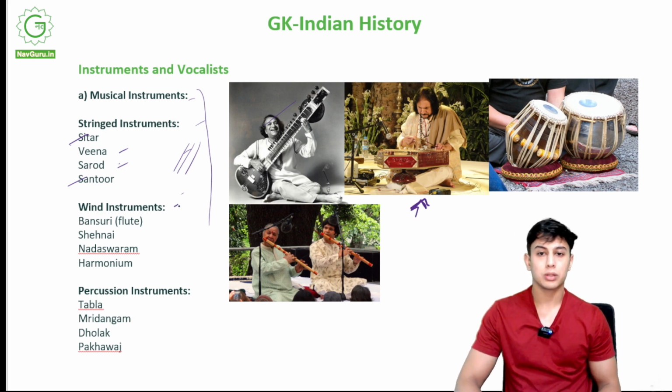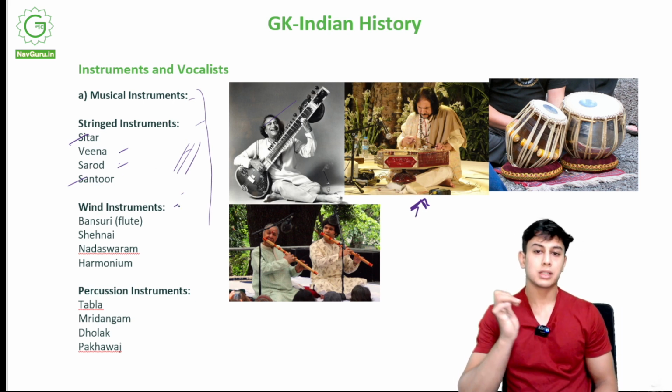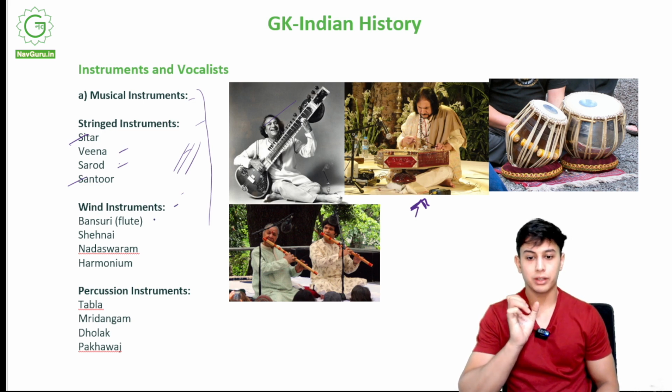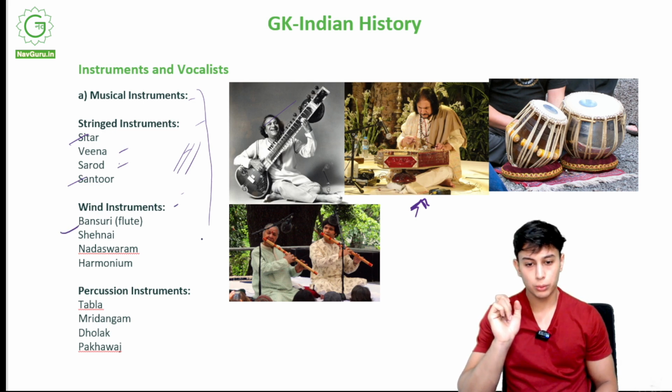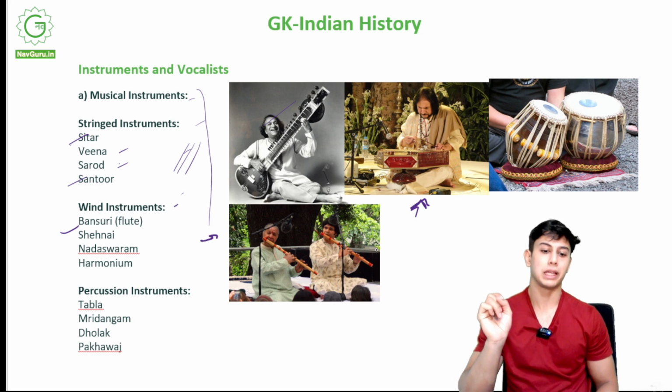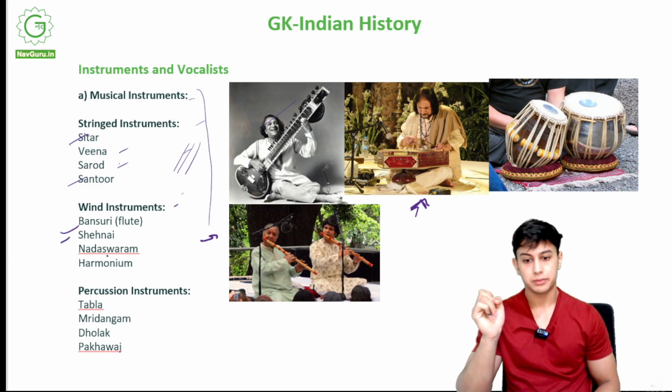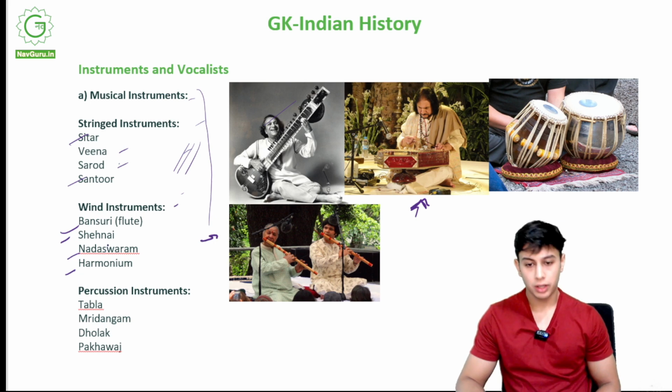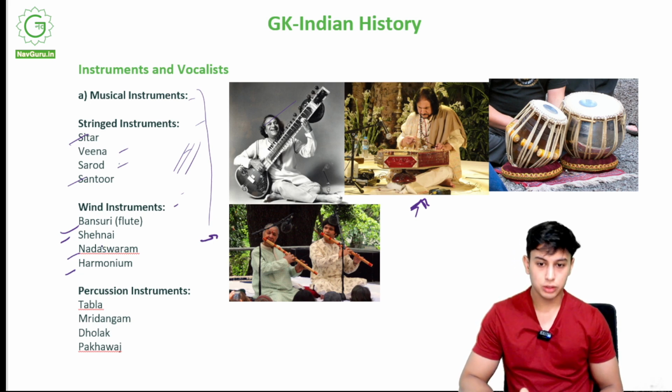Wind instruments. The sound that is coming is through winds. First is bansuri, flute. You can see over here people playing the flute. Shehnai, nadeswaram and harmonium. These are some instruments that use wind or the air. They produce sound by air, the pressing of the air, right?